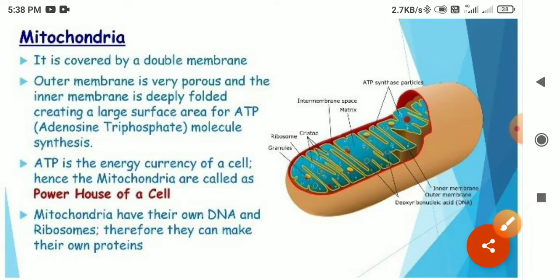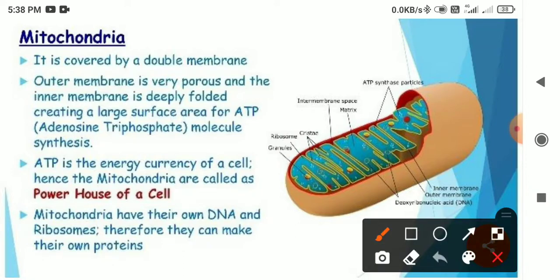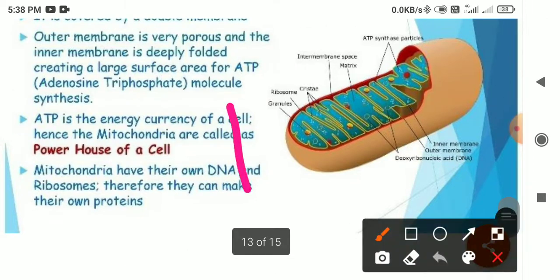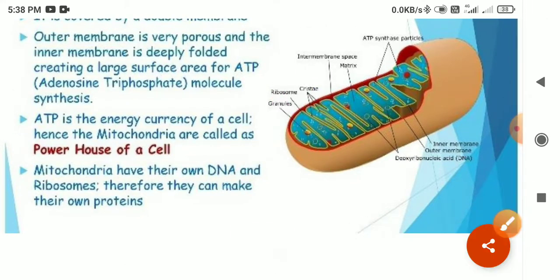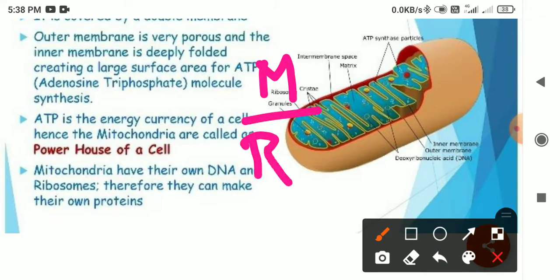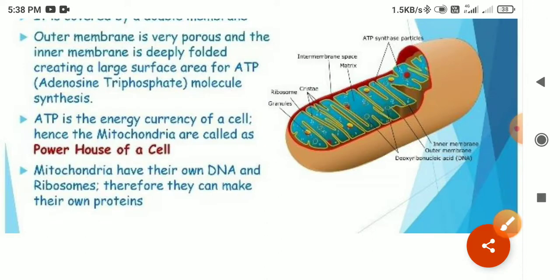So like here you can see, in the structure of the mitochondria it also has a double membrane. It has matrix inside it along with the cristae. These finger like projections are called the cristae. Okay, and it has its own DNA. There are two organelles, the mitochondria and the ribosomes, which have their own DNA or RNA.